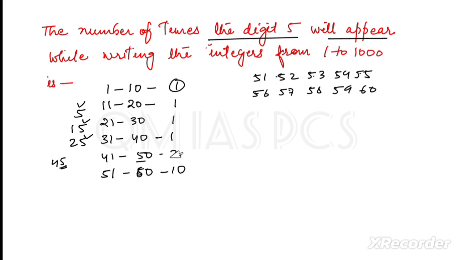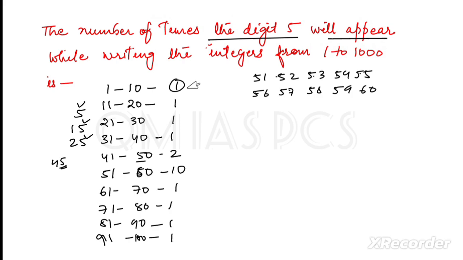Clear? Then again, if you see 61 to 70, it will be 1 time, then 71 to 80 it will be 1, 81 to 90 it will be 1, then 91 to 100 it will again be 1. Fine, is it clear till now? Okay, so now no need to count further, you have to count this only.